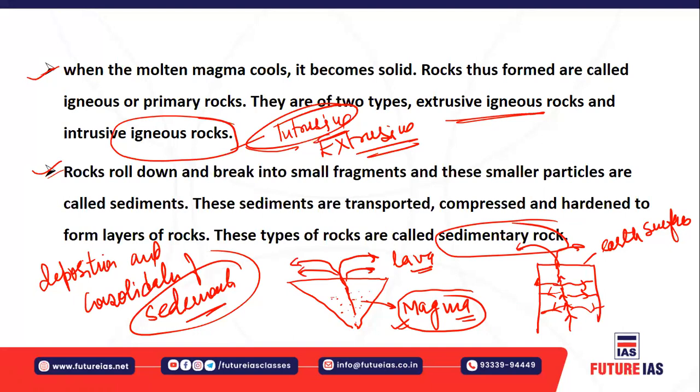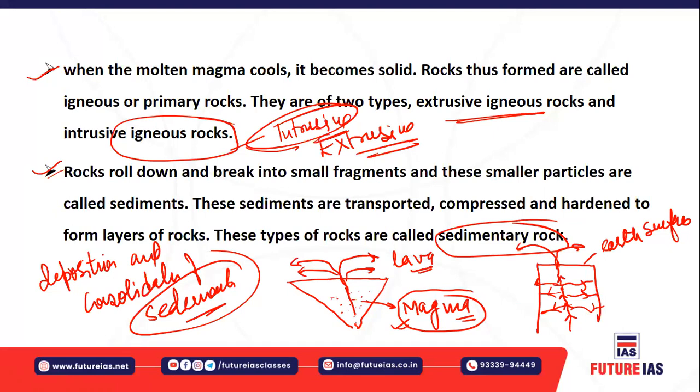So these sediments can be derived from anywhere, either from the sedimentary rock itself, because sedimentary rocks may also be weathered, eroded and deposited somewhere, or from igneous rocks. That means the sediments can originate from any rock, whether igneous, sedimentary or metamorphic.